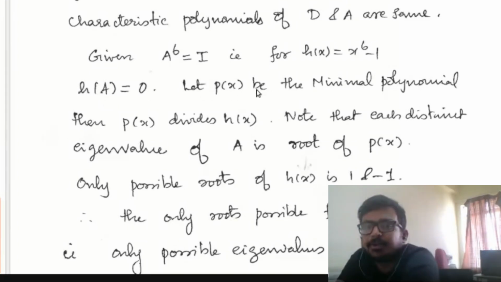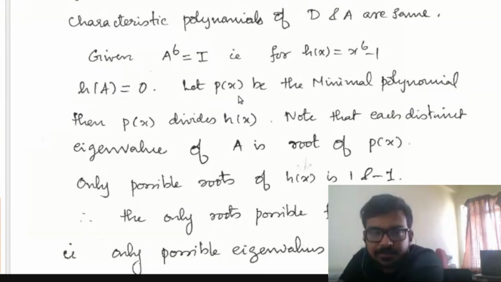Now you consider, let p of x be the minimal polynomial. Since A has eigenvalues, the minimal polynomial p of x has roots. And a number lambda is a root of p of x if and only if that number lambda is an eigenvalue of A. Also, p of x should divide h of x, and p of x has roots.